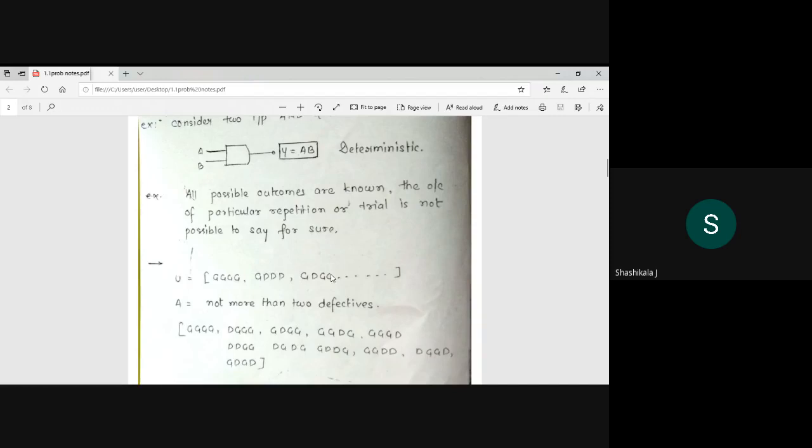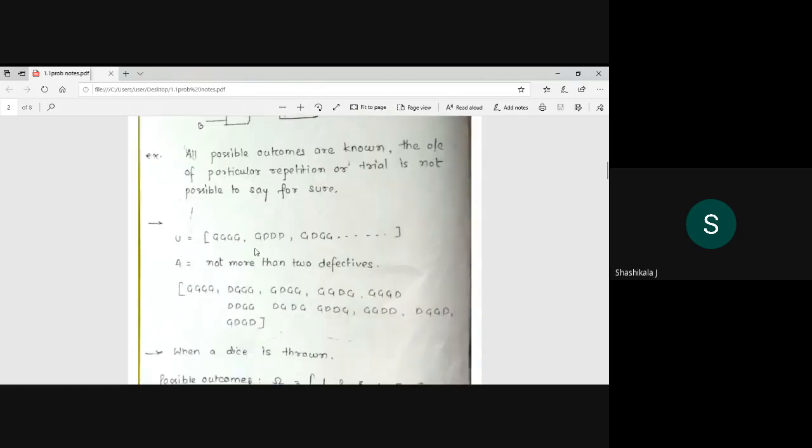And here this is my universal space. When I define A, then C, D, D, D can't be a sample point of A, because there are 3 defective ICs. So when I define the event A, not more than 2 defective, it will include all the correct ICs, or 1 defective IC. So that is CC and CDD, all these combinations I have taken, and since it is not more than 2, I can take equal to 2 also. So that is 2 defective ICs, and this combination I am taking. I hope you have understood.